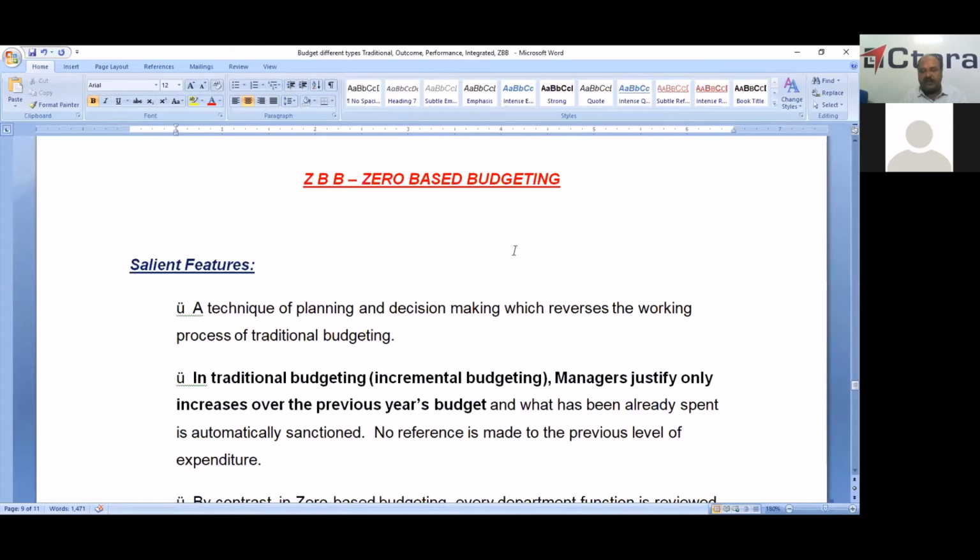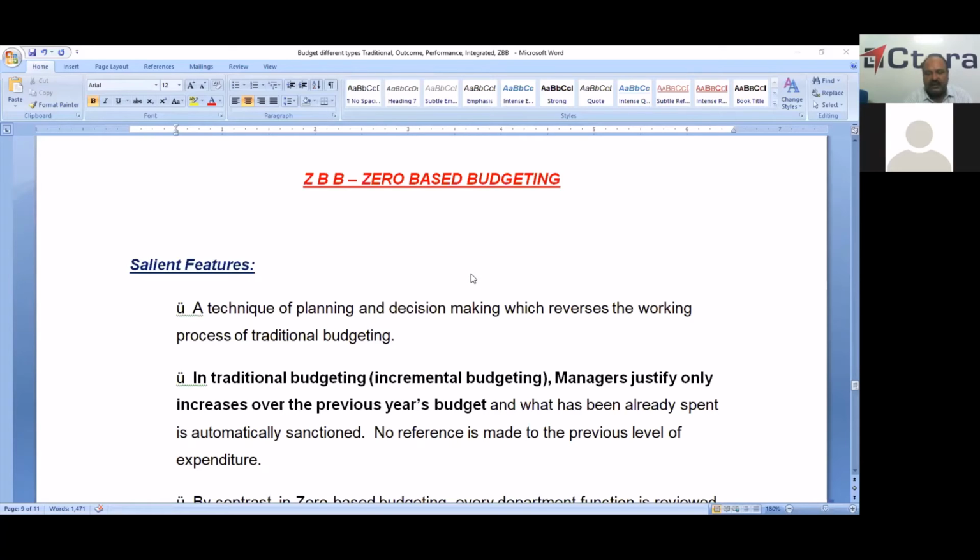Already we discussed it. In traditional budget, the manager justifies only the increase over the previous year. Suppose the previous year's actual expenditure is 100 rupees and this year we have proposed 110 rupees. The executive only justifies this increase of 10 rupees, not the 100 rupees. That is taken for granted, because if it was spent last year, the same is spent this year. Yes, GTK means gross ton kilometer, NTK means net ton kilometer.